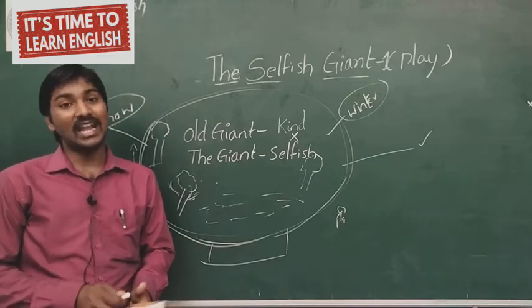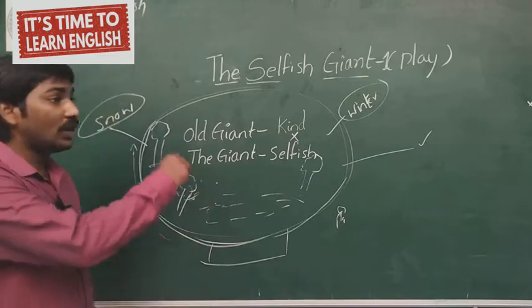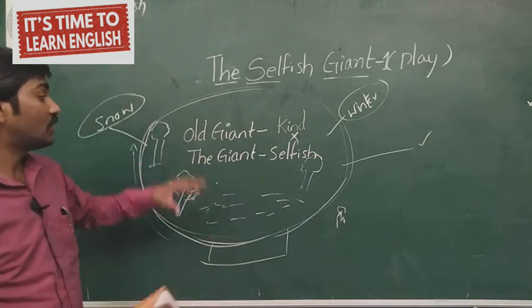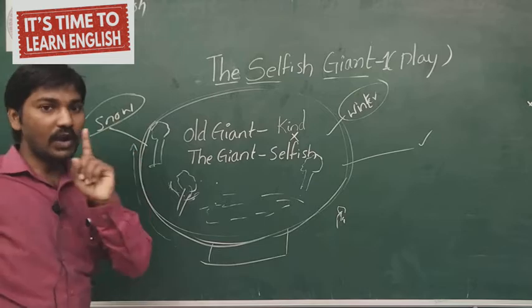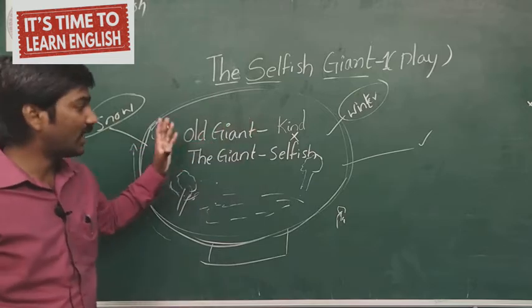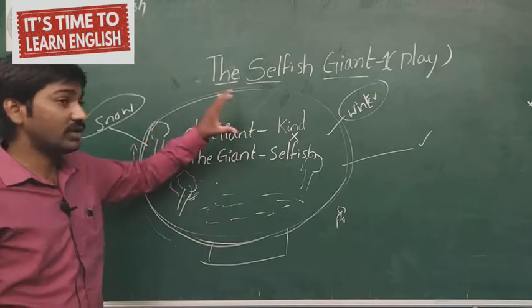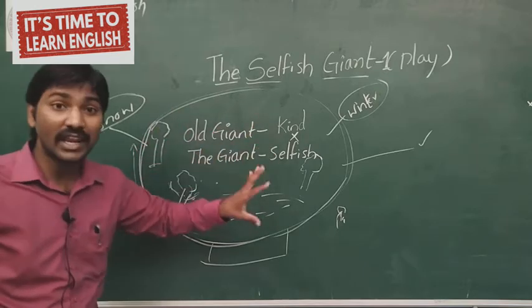So this is the end of part 1. Let me conclude this part 1. Let me remember all the story here. So there are 2 characters, but only 1 person. The giant will act like 2 persons. One is the selfish giant, and the other is the old giant. The old giant was a very kind man and the giant was very selfish.